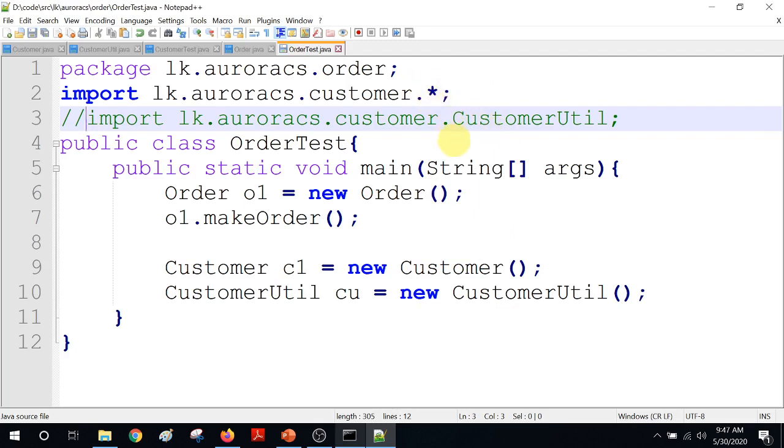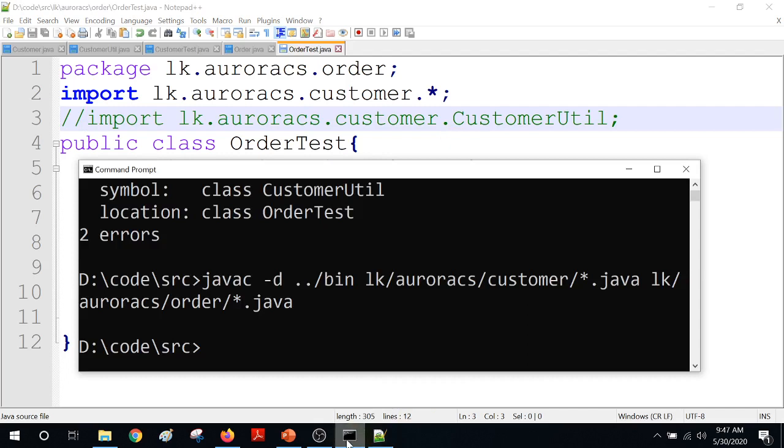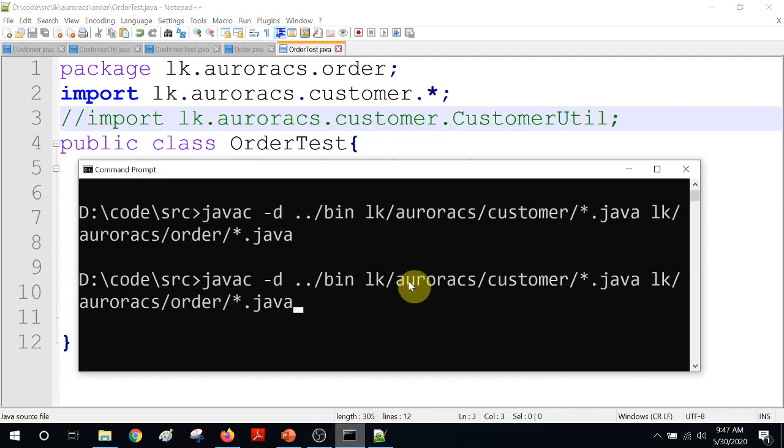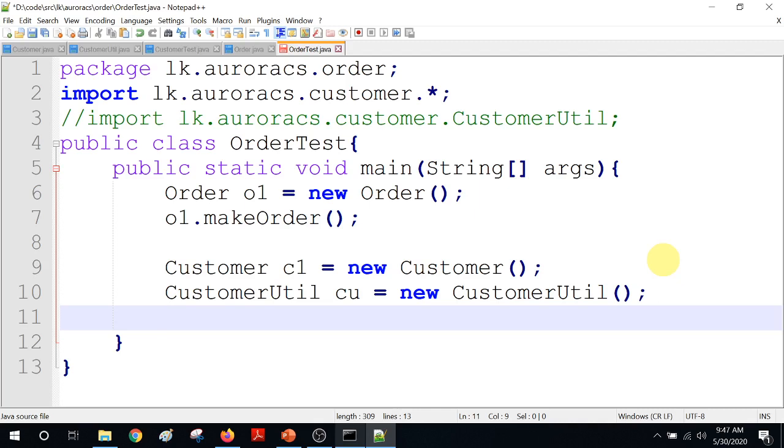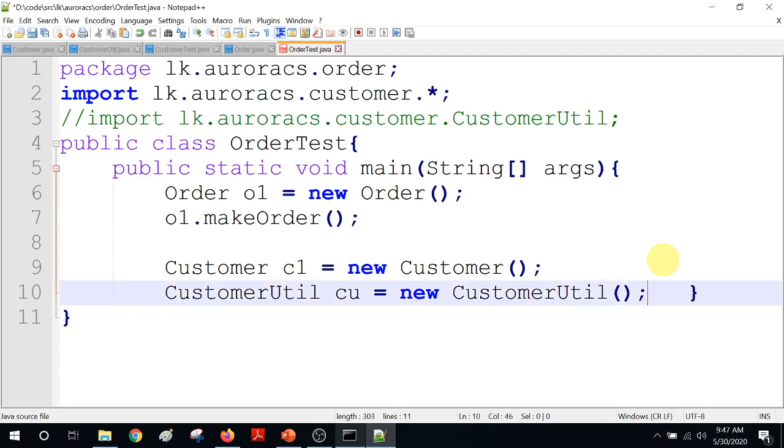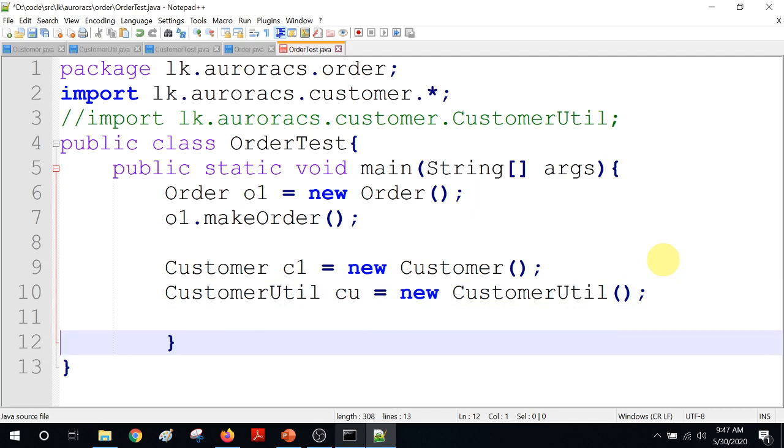Now I'm not going to get into compilers again. You can see no compile errors, because we are importing it properly. To make this a little bit more interesting, let's run it also. Otherwise, here we are running but we are not doing anything. So let's call something.